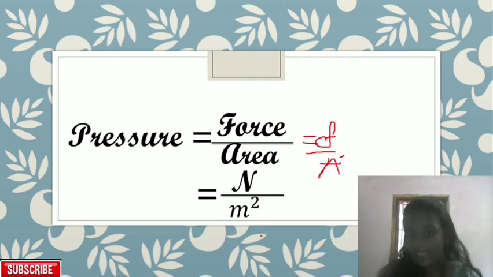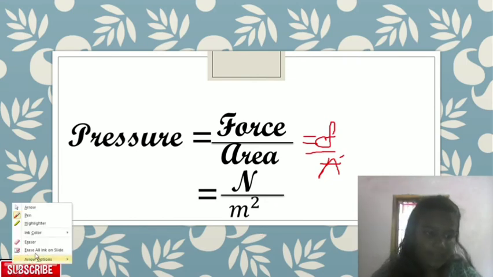Okay guys, so the correct standard unit will be Newton per meter square. There won't be centimeter square, there won't be millimeter square, it will be meter square. If in the question it is given in centimeter square, you have to convert the centimeter square into meter square, then you have to divide it. So the force should be in Newton and the area should be in meter square.